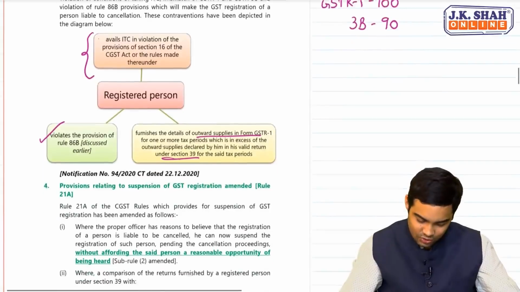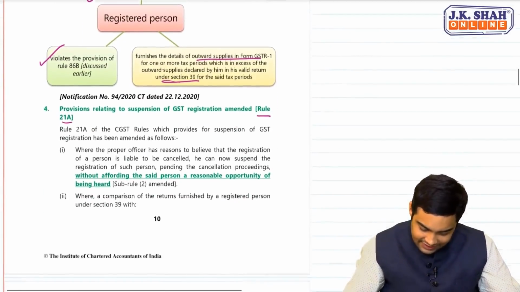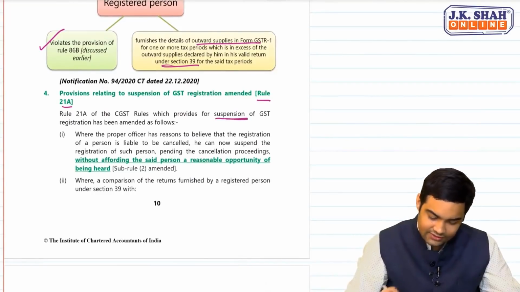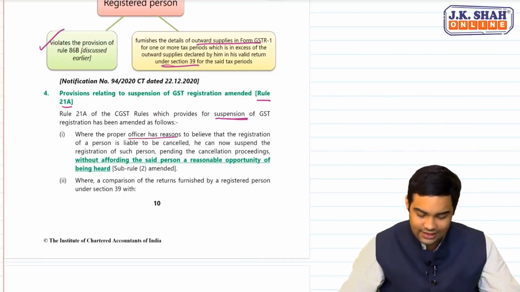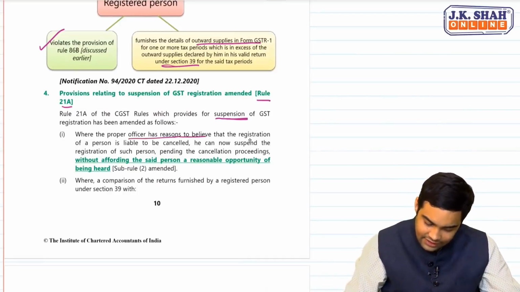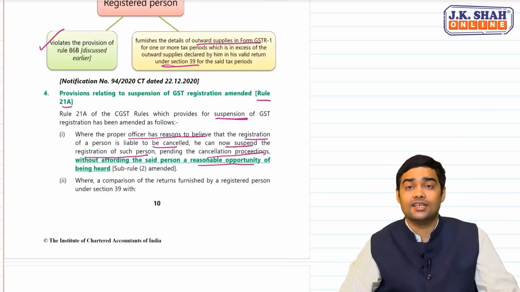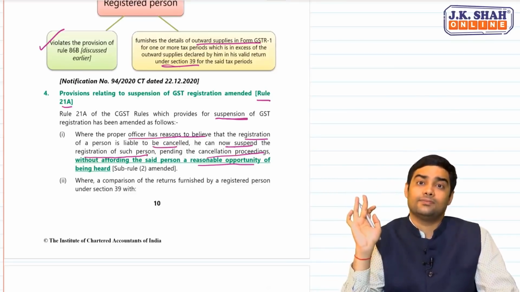New rule, Rule 21A. Coming directly to the point, C. Suspension. Where the proper officer has reason to believe that the registration has to be cancelled, he can now suspend the registration pending cancellation proceeding without giving a reasonable opportunity. Dangerous. He will suspend it immediately. Thereafter, he will give 30 days time to reply.